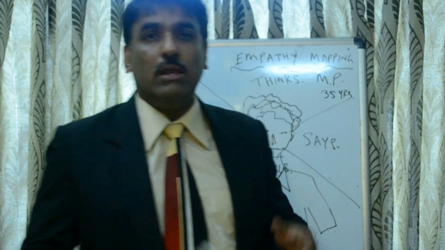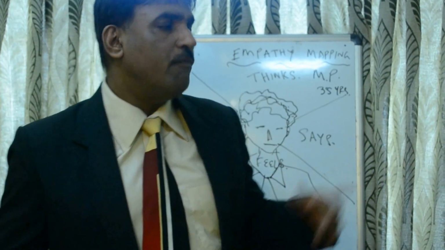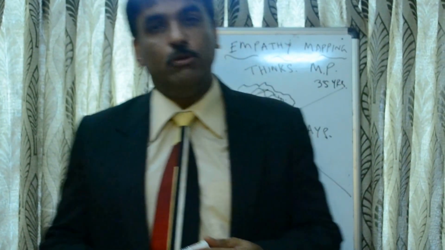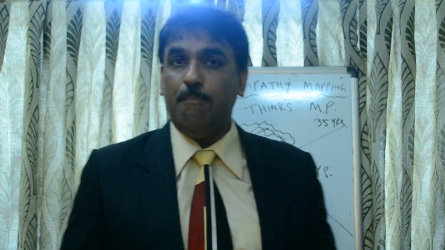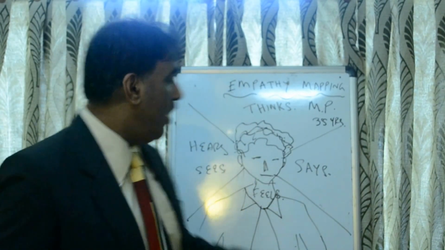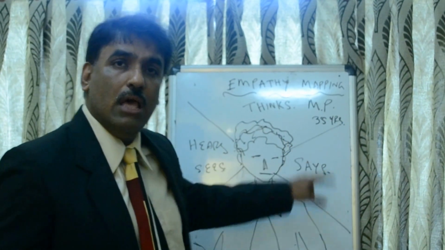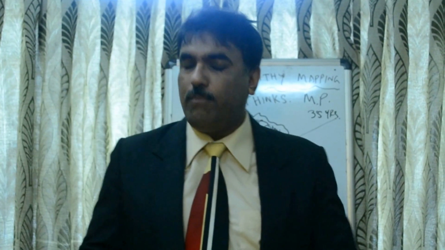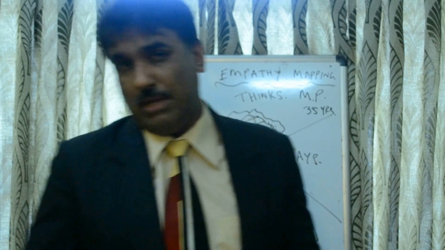I have got one spreadsheet which I have given on my personal blog, that is www.joydeepbanerjee.com. You can download that empathy mapping. That will make things a little bit easier. It is more structured, where you have all 4 quadrants. It is hardly going to take 15 minutes, and believe me, it's a worthwhile exercise.